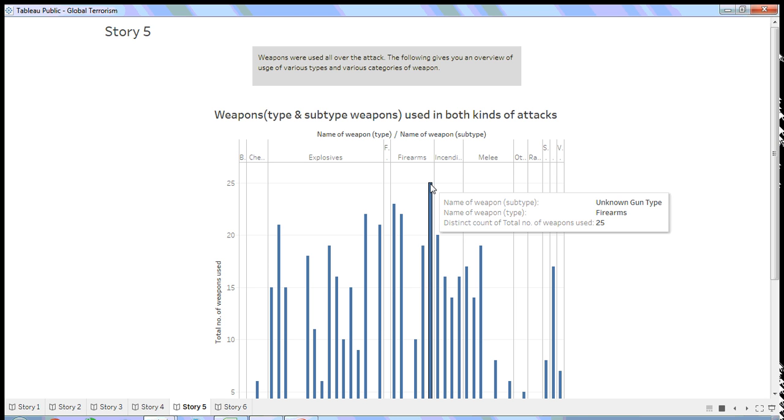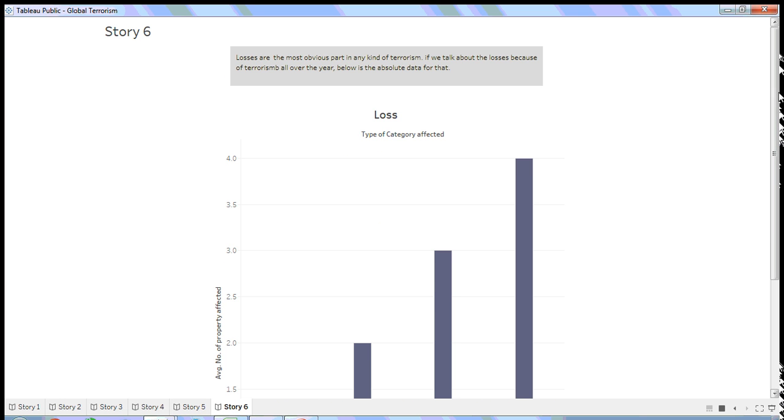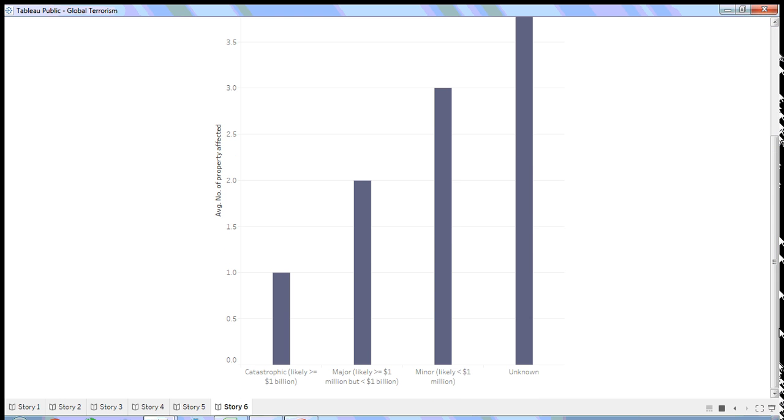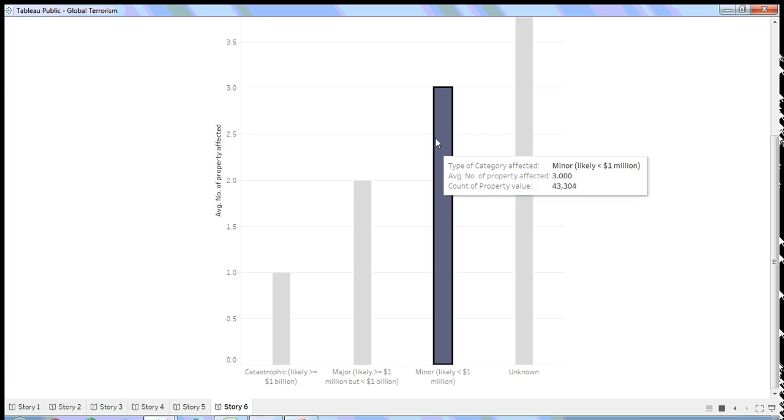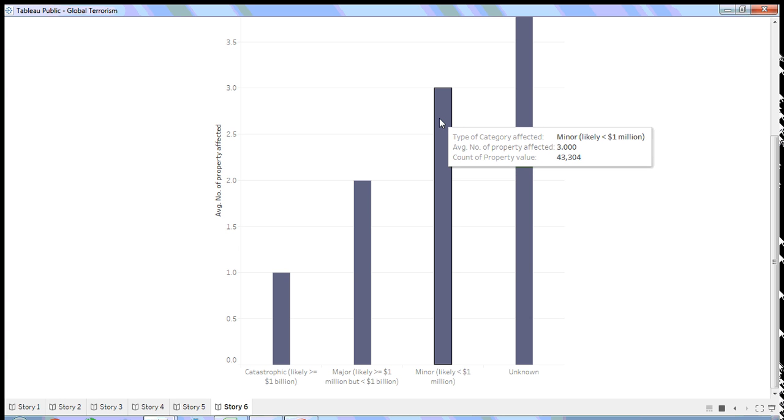Moving to the next story, if we talk about the losses incurred during the terrorist attacks, we can look at the bars. If we set this one apart, we can see this minor one, likely less than $1 million. The average number of properties affected was this much: 33,000 properties were affected, and the category is less than $1 million.